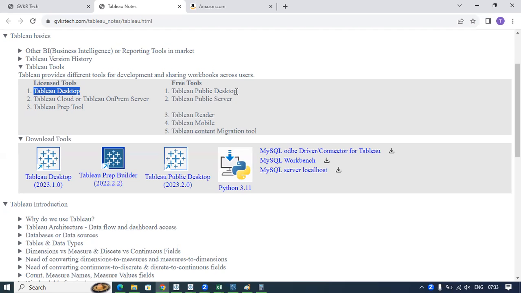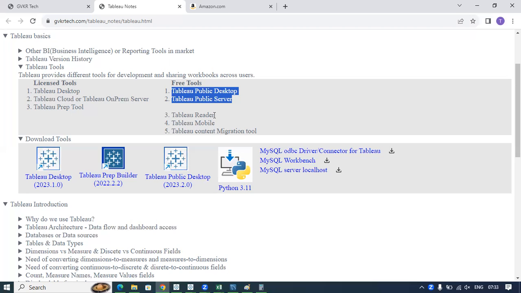Okay. And when I say Tableau public server, it is similar to the Tableau server, but it has no security. If you publish anything to the Tableau public server, anyone can access those dashboards. There is no security, and it has fewer features compared to the Tableau cloud server or Tableau on-prem servers. But these two are free actually.